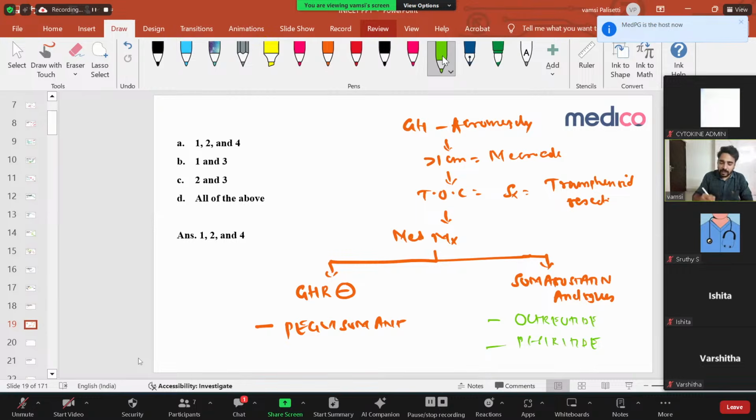So now what is the exam asking? Any acromegaly with growth hormone excess, the treatment of choice is always surgery. If you cannot do the surgery, what can you do? Medical management is there. For medical management, you have two drugs. One is a growth hormone receptor antagonist, the other is somatostatin analogs. This antagonist is pegvisomant, the other is octreotide and pasireotide. Right? Let us see what this is.